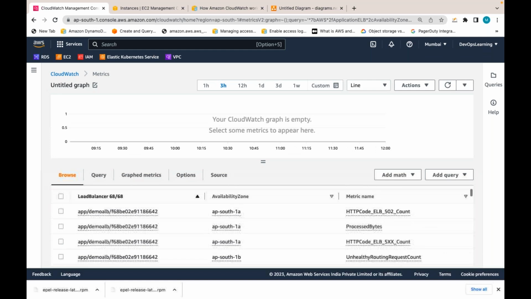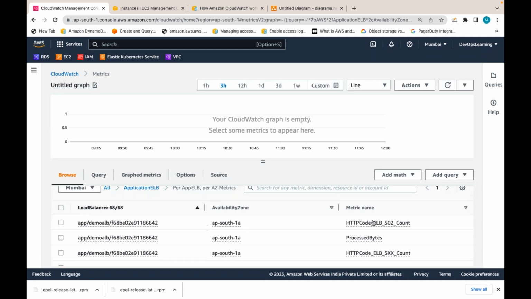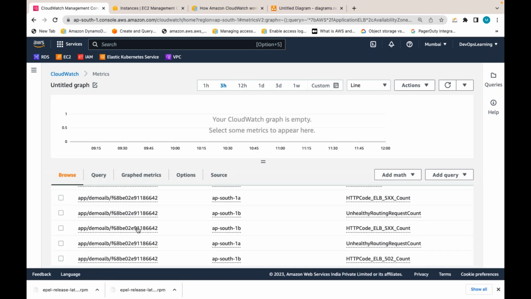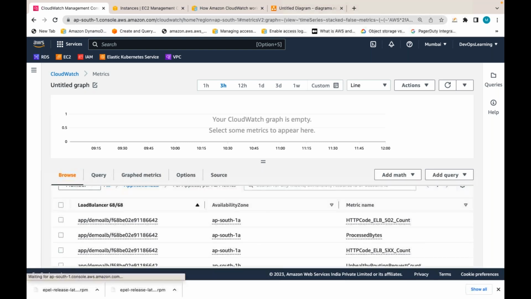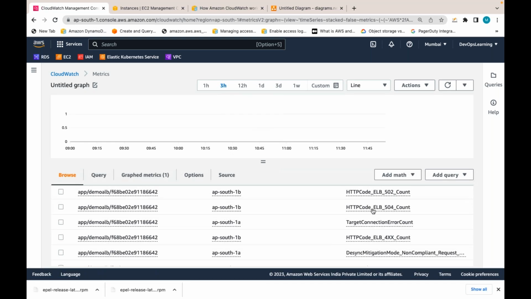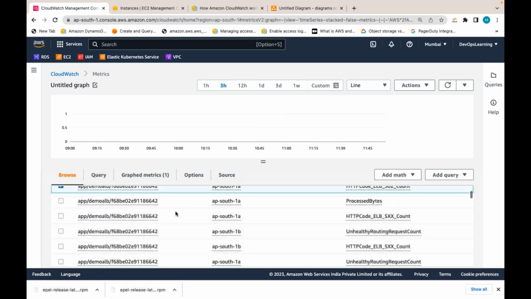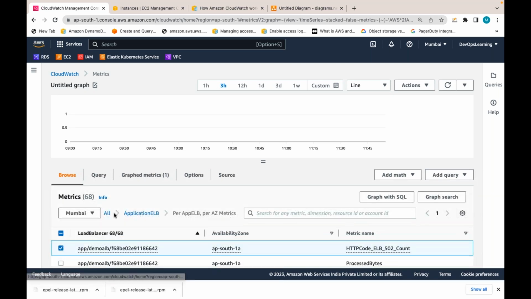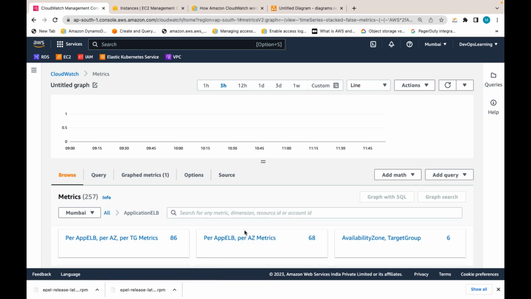You can see how many 502 status codes, how many 500 status codes, how many 200 responses, because the load balancer processes your requests. So load balancer metrics are also available.